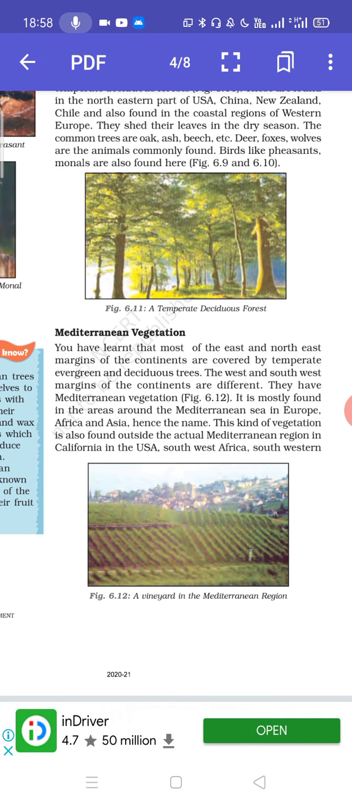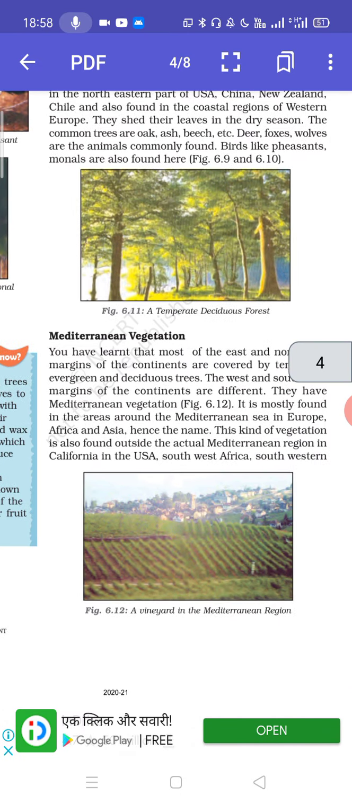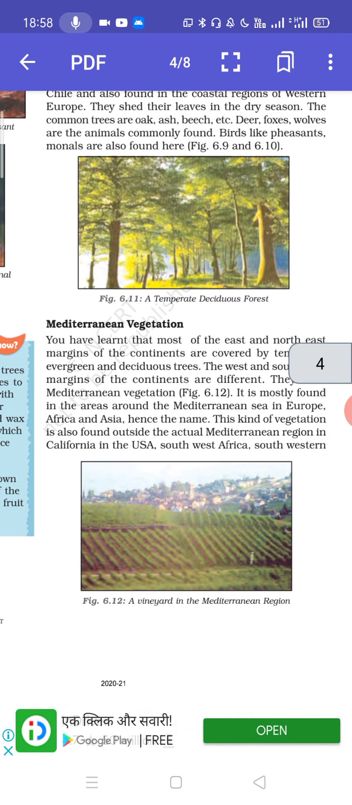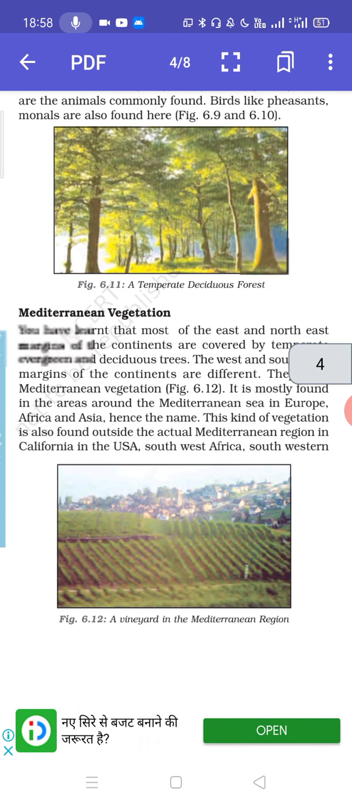Then comes the Mediterranean vegetation. It is found on the east and northeast margins of temperate and deciduous forest. Then the Mediterranean Sea region, California, Southwest Africa, Southwest Australia, and South America. This region is hot and has hot and dry summers, and when you talk about the trees, they have thick bark, and the leaves are wax coated.